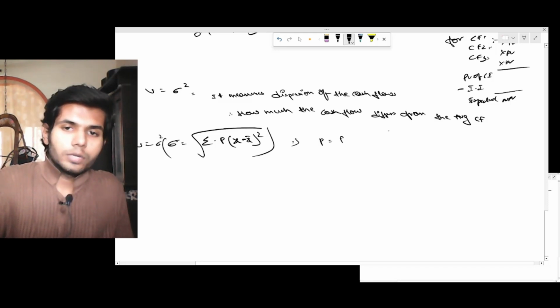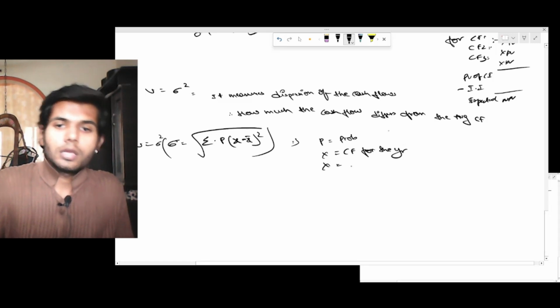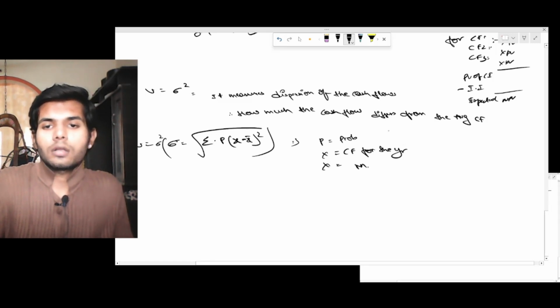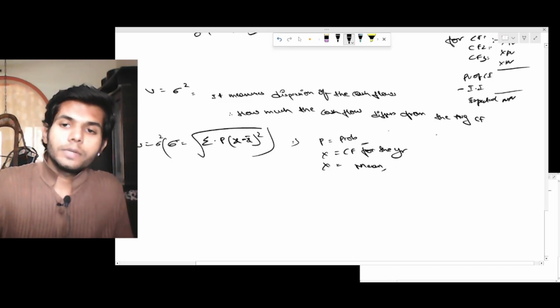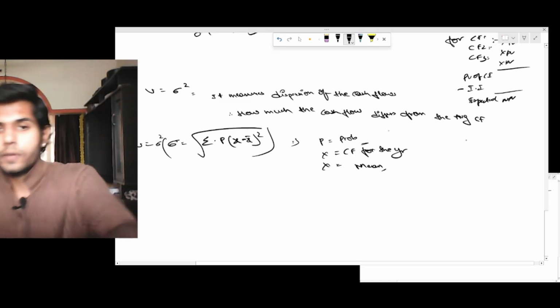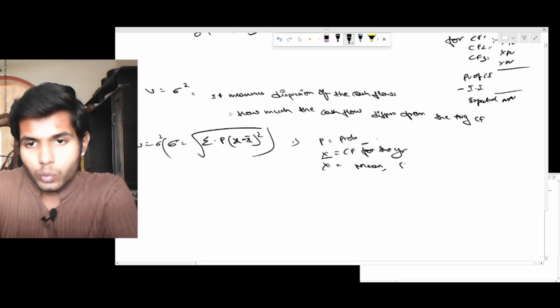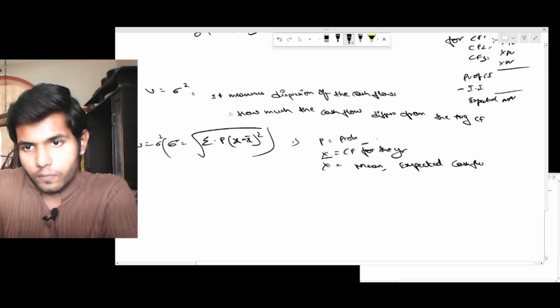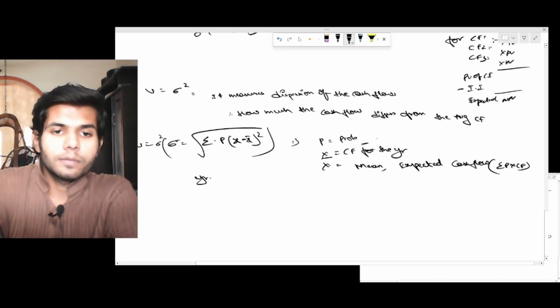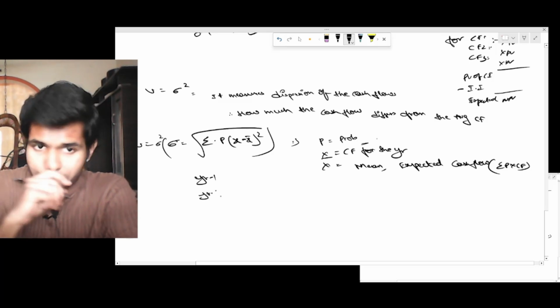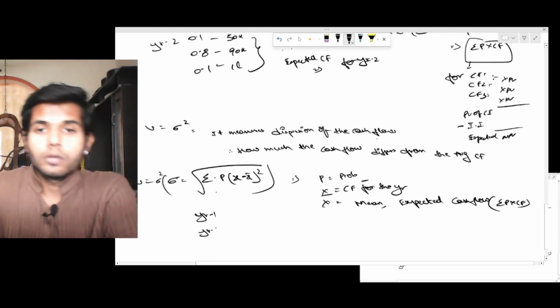Now p is the probability, x is the cash flow for the year. X bar is the mean, and since p is given, we can say X bar equals the expected cash flow. How will you arrive at this? It is sigma p into cash flows. For example, year 1.